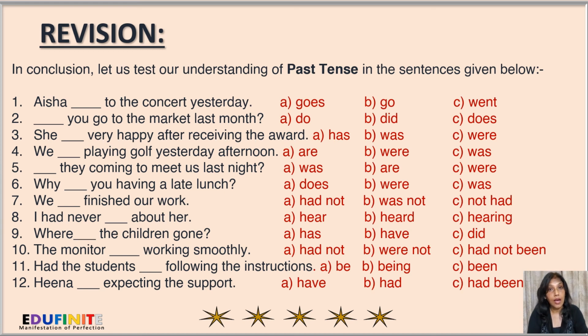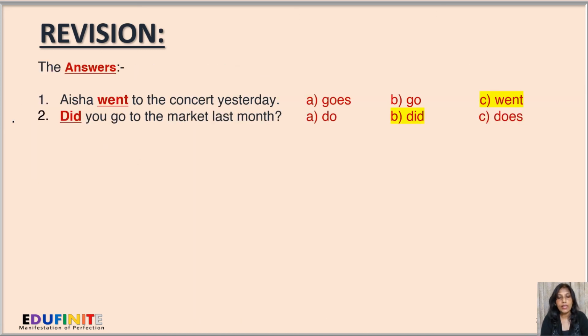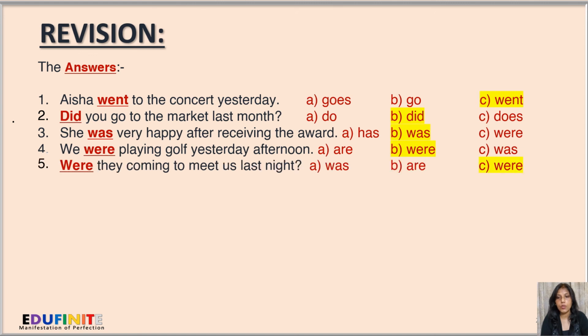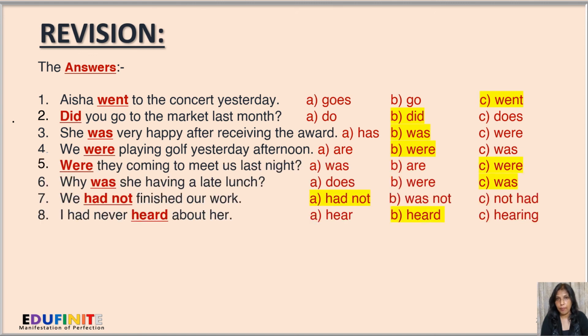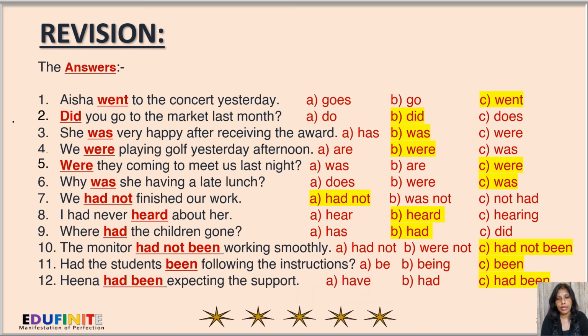Now I'm coming to the answers. So the answers are as follows. Aisha went to the concert yesterday. Here, goes and go won't be applicable because they are not in the past tense. Did you go to the market last month? Here we need the past tense, so do and does are not of the past tense.